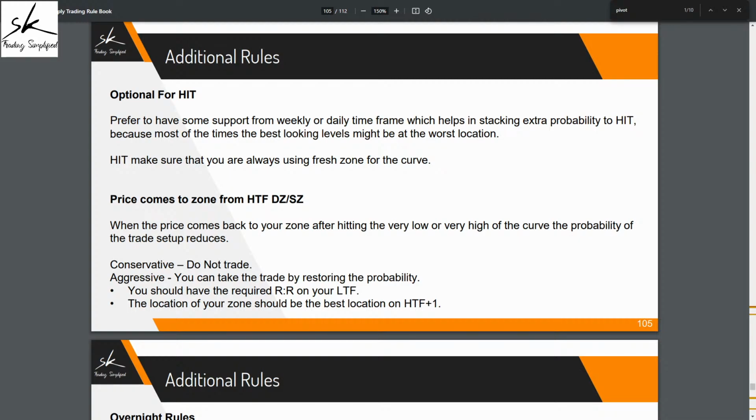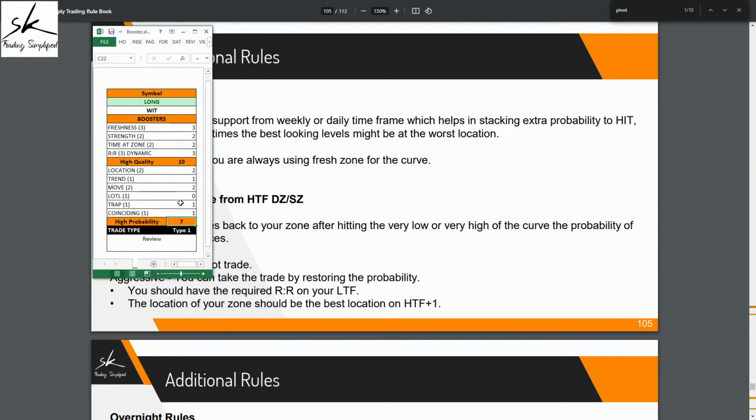Like in today's example, you saw that we did have a coinciding level, but it was not a case of level on top of level. So for LOTL, we gave it a 0, but for coinciding, we definitely gave it a score of 1, right? So if you don't have multiple zones, you don't have a case of level on top of level.